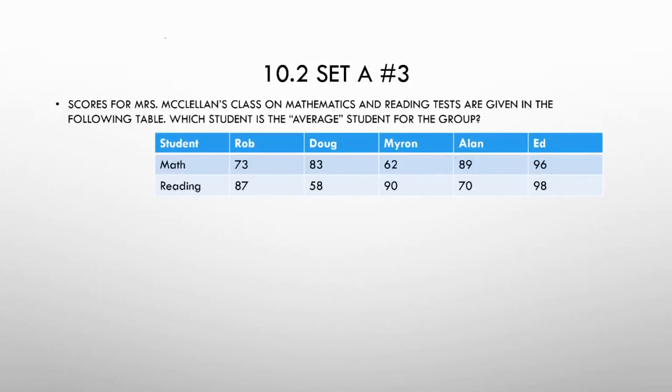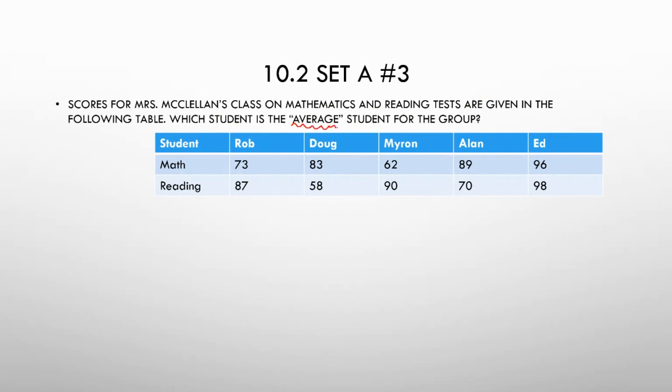On number 3, it says scores for Mrs. McClellan's class on mathematics and reading tests are given in the following table. Which student is the average student for the group? So for example, Rob got a 73 on his math test, and he got an 87 on his reading test. They don't really tell us what they mean by average.